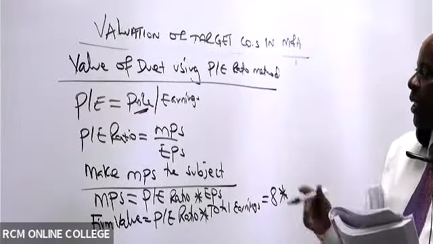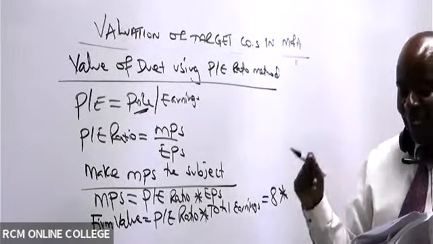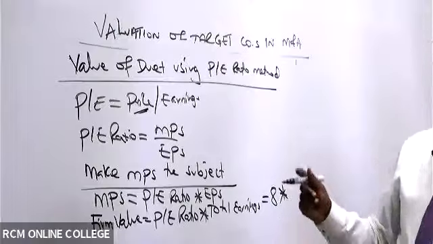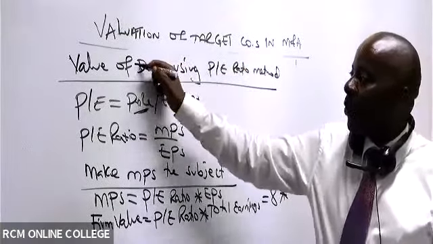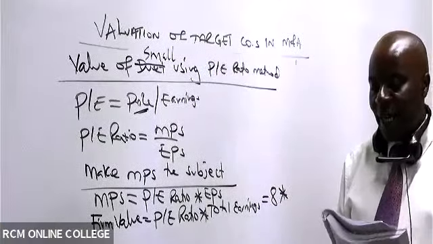We did change this. We were valuing, in this case, Duet. You see, Duet is the one that is acquiring. Yeah, we are valuing the target. It's supposed to be valuation of what? Small Limited. Yeah.